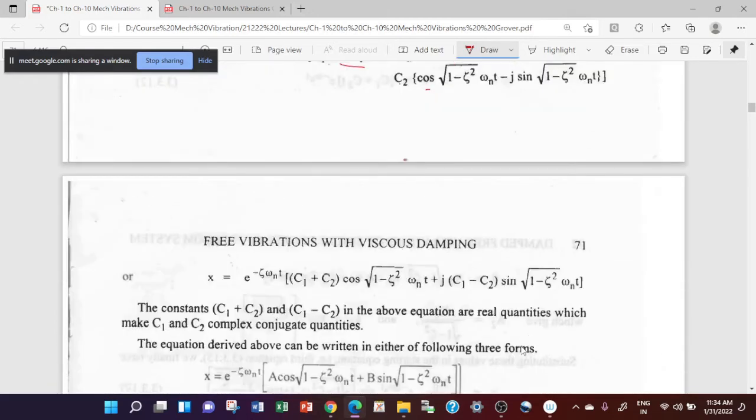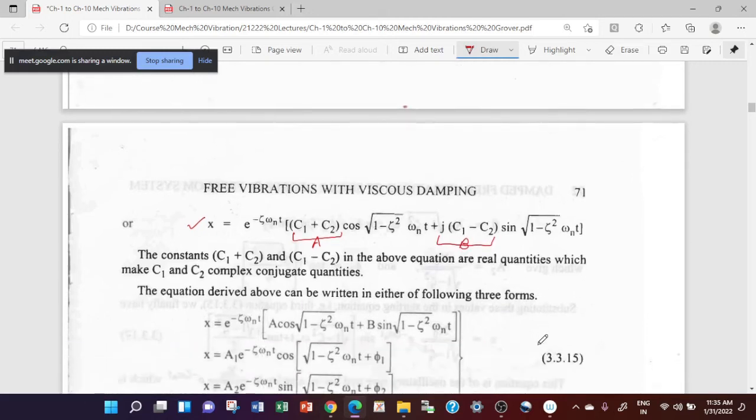So you are getting this equation here. This is the general equation for this. If I assume this C1A is equal to A and assume this B here, then you are getting a first solution in this form.